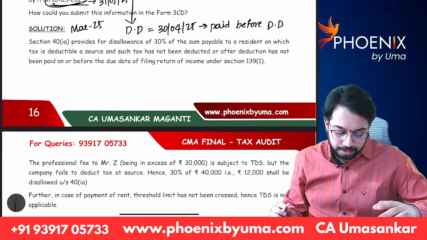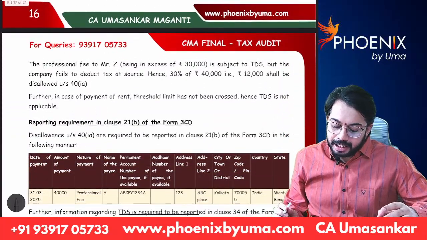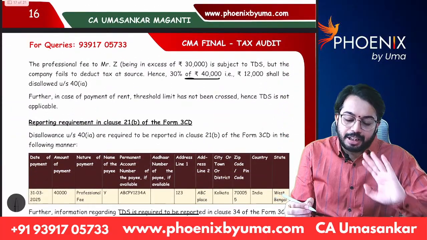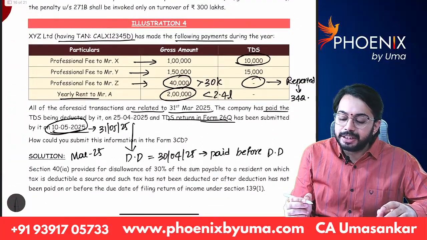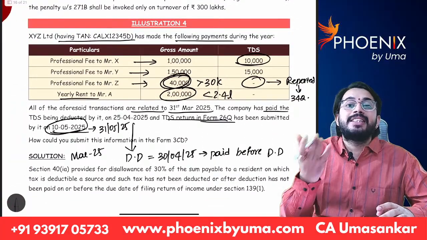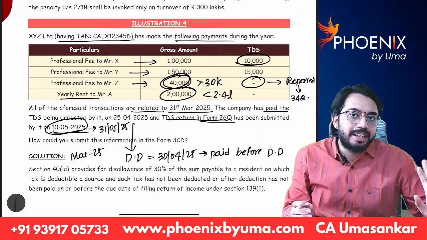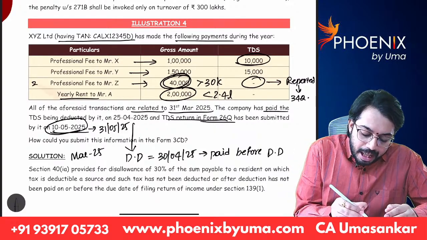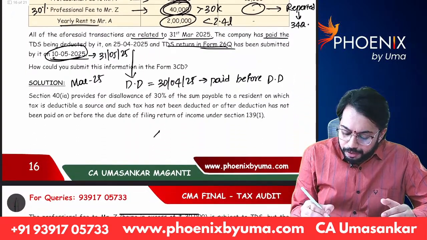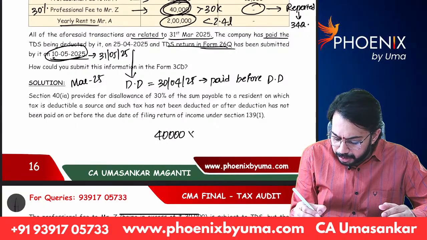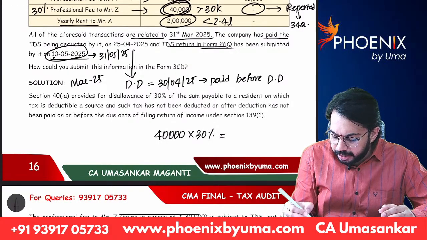So you can read the answer. On 40,000, TDS was not deducted. If TDS is not deducted, how much is disallowed? If any payment is made to a resident and TDS is not deducted, 30% is disallowed. 40,000 into 30%, how much? 12,000 is to be disallowed.